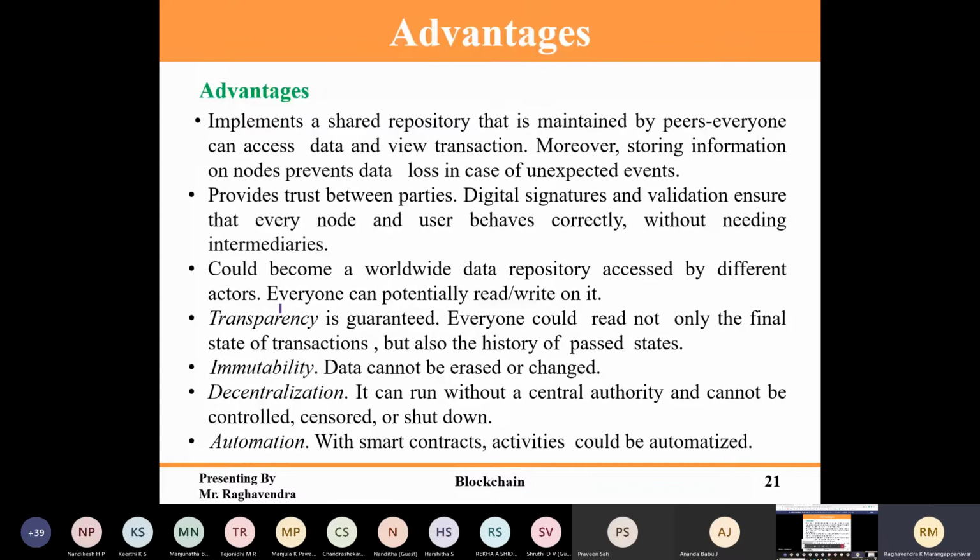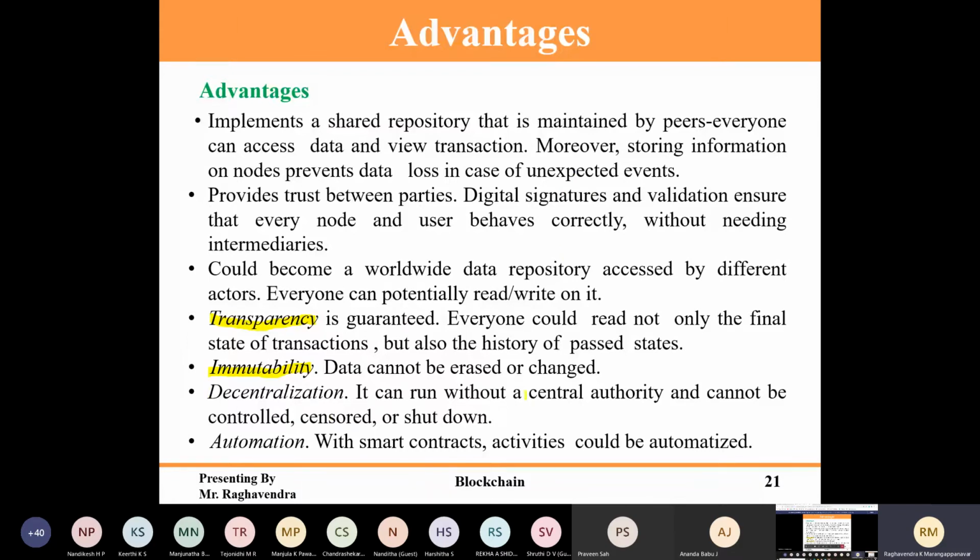Advantages: transparency, so anyone can see the transactions happening inside a blockchain, because they cannot modify them. Once they modify, the hash value will change, and if the hash value changes, that chain will become invalid. Immutability: once it is done, that data cannot be changed. If they change it, the hash value changes again.